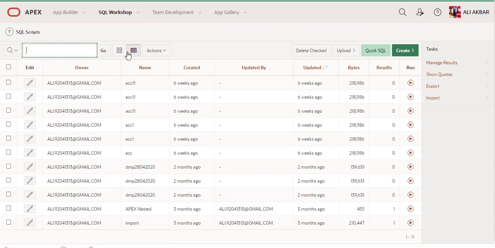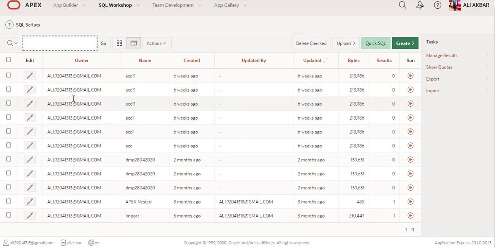You can see here, if you have any type of script which you want to run on this SQL Workshop, you can import it here, upload it. When you upload it, that script would be listed here. Then you just press run, and that script runs automatically on this SQL Workshop.